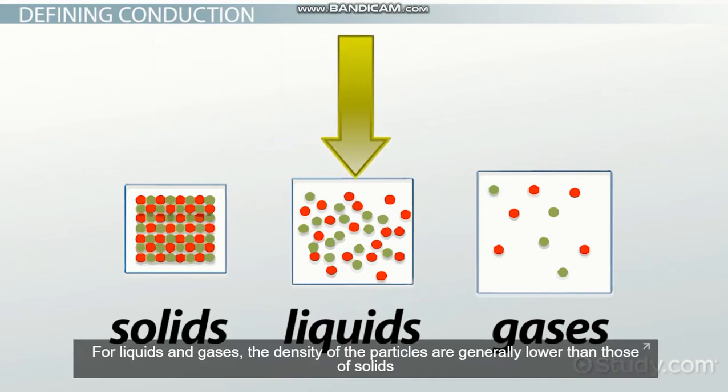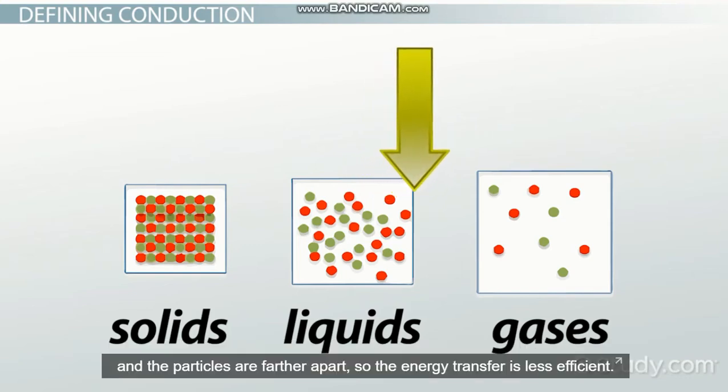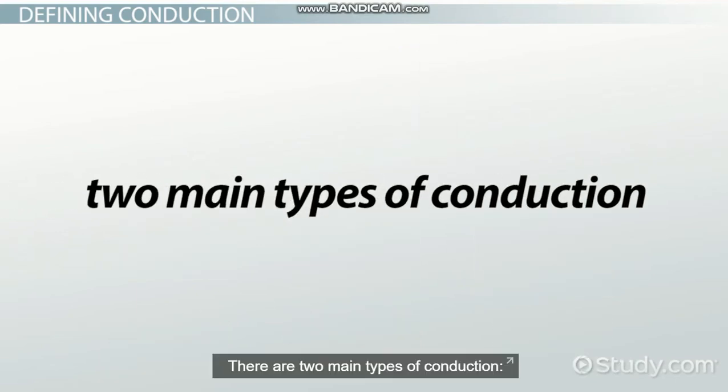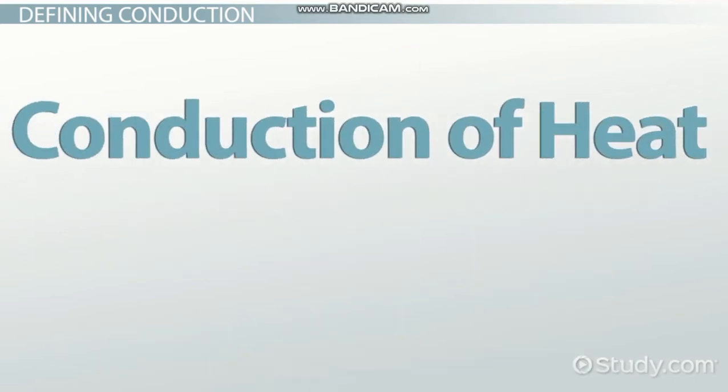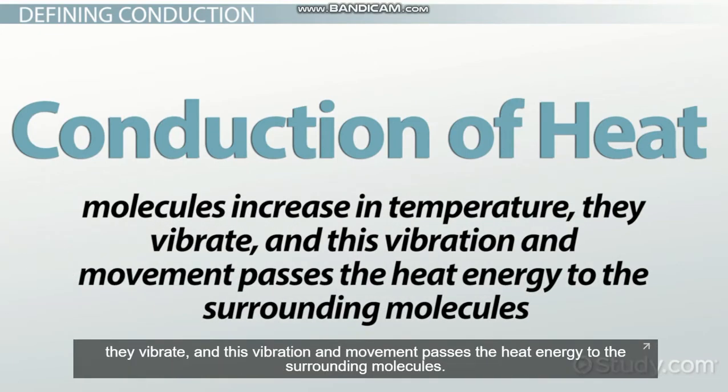For liquids and gases, the density of the particles is generally lower than that of solids, and the particles are farther apart, so the energy transfer is less efficient. There are two main types of conduction. Conduction of heat occurs when molecules increase in temperature. They vibrate, and this vibration and movement passes the heat energy to the surrounding molecules.